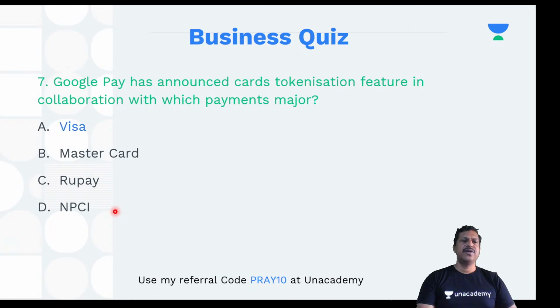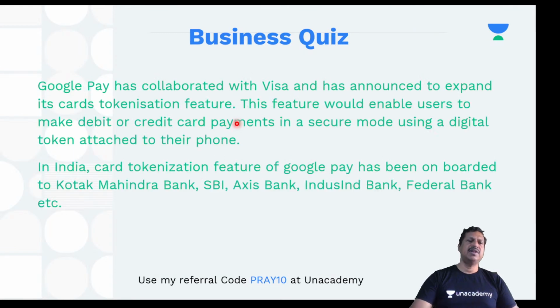No. Okay. So the answer is Visa. Google Pay has announced a card tokenization feature in collaboration with Visa. Okay, so let's have a little bit of information on this. Google Pay has collaborated with Visa and has announced to expand its card tokenization feature. This feature would enable users to make debit or credit card payments in a secure mode using a digital token attached to their phone.